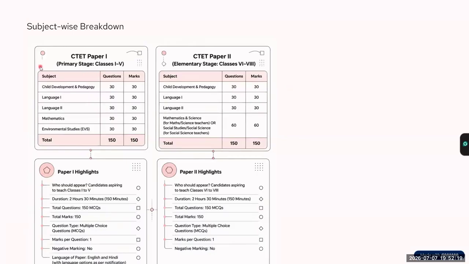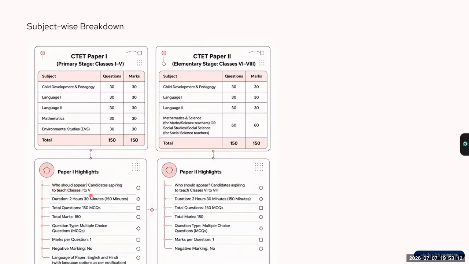Now this is the subject wise breakdown and the highlights of paper 1 and paper 2. Let's understand the subject wise breakdown of paper 1 and paper 2 and also understand the difference between paper 1 and paper 2. Now, who should appear?